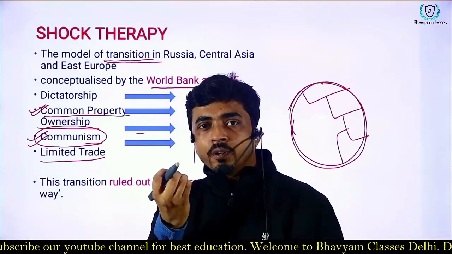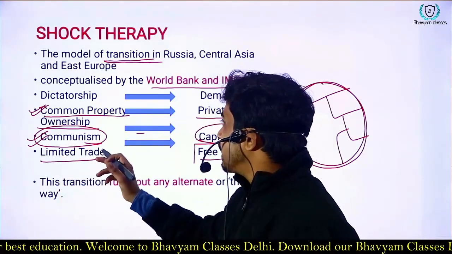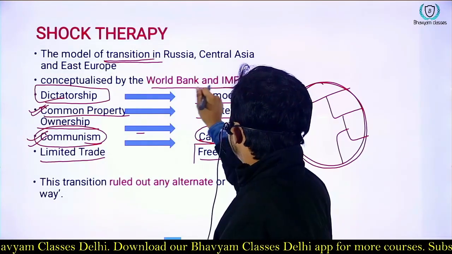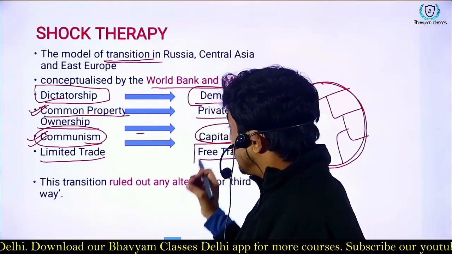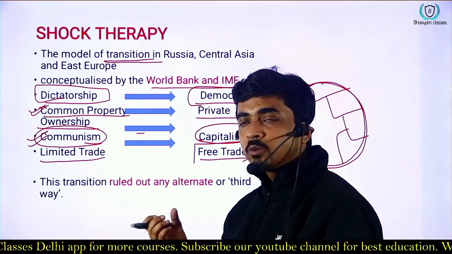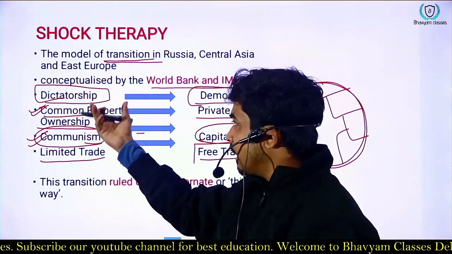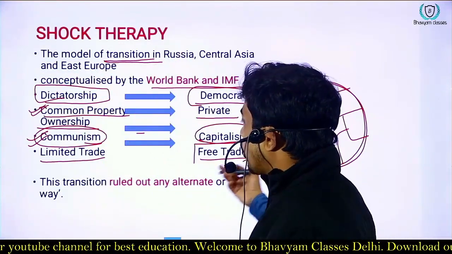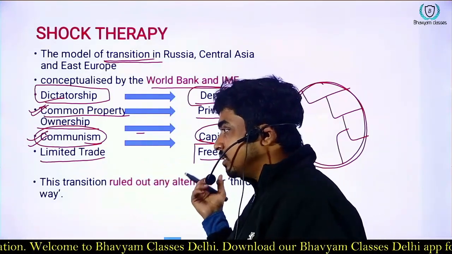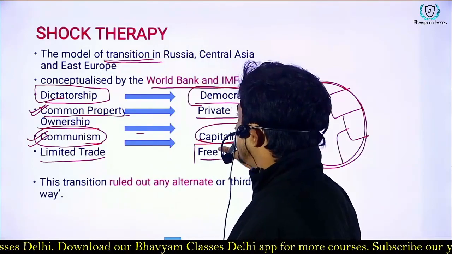Apart from that, one of the most important things, and we'll also see when we study conflict, is that although the dictatorship was to be transitioned into democracy, since it was done in a hurry, in many regions, like Uzbekistan and Turkmenistan, the dictatorship could not be eradicated for a long period of time. And the shock therapy also led to the formation of the constitutions of these newly independent countries in a hurry. So that was the story of shock therapy.